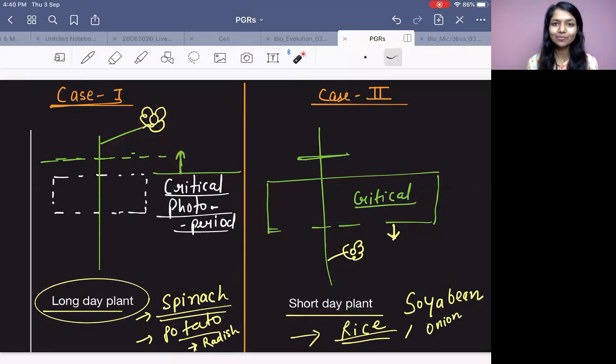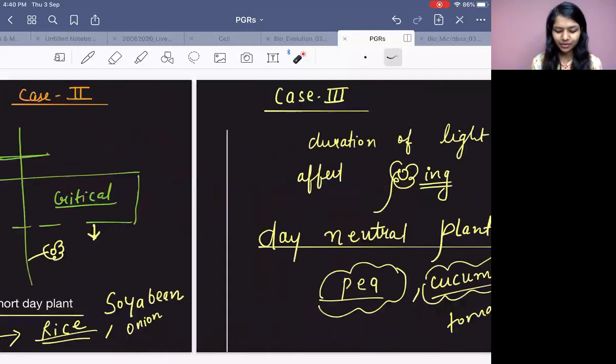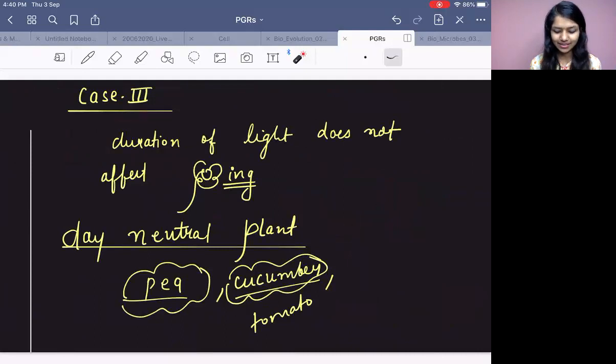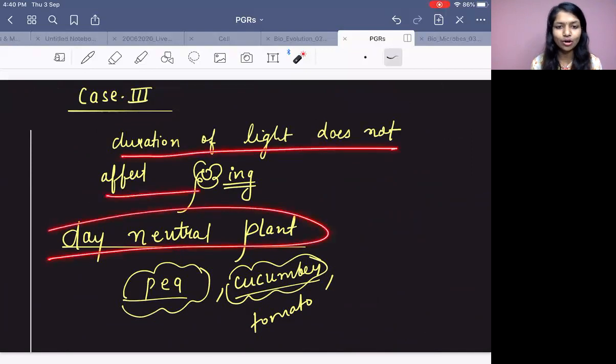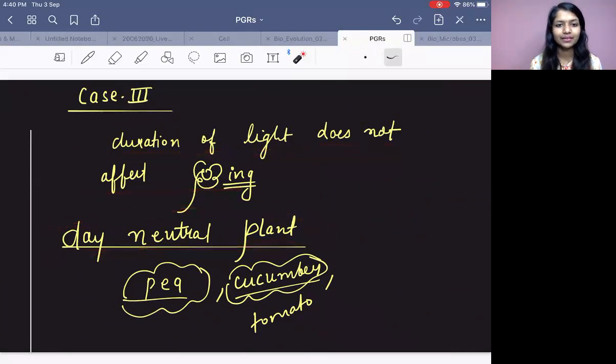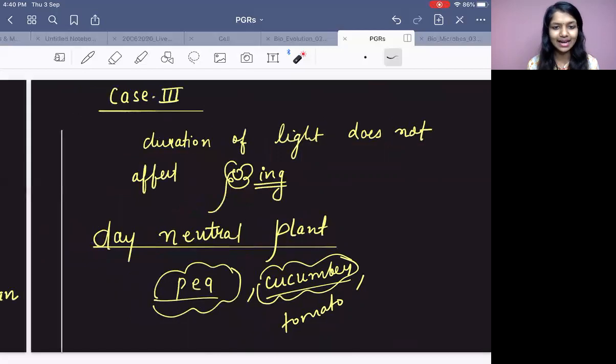Now, there are some plants which do not get affected at all, whether it is more light or less light, whether it exceeds the critical photo period or is less than the critical photo period, it doesn't bother them. So that is case 3. They are very neutral, and these plants will be called day neutral plants. Duration of light does not affect the flowering, right? So this is very easy to understand.